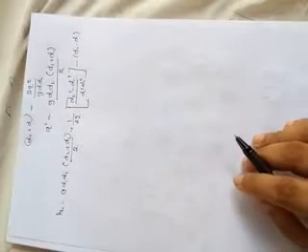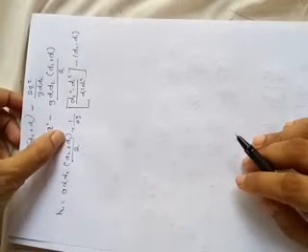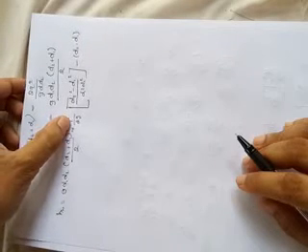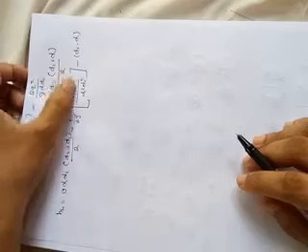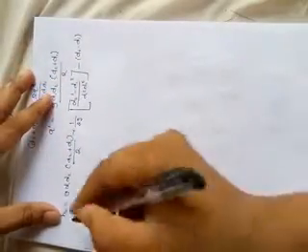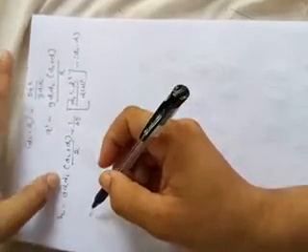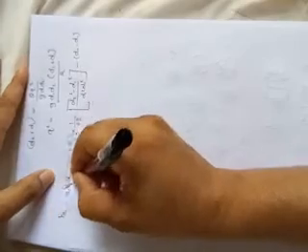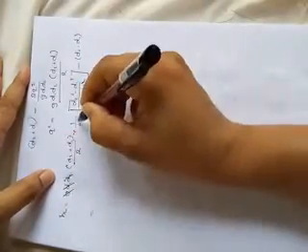See here d2 plus d1, and here into 1 by 2g d2 square minus d1 square. Just expand this d2 square minus d1 square. So once again you can write the equation here. d1 d2 is going to cancel out, right? This square is going to cancel out and g is going to cancel out. Is it correct?